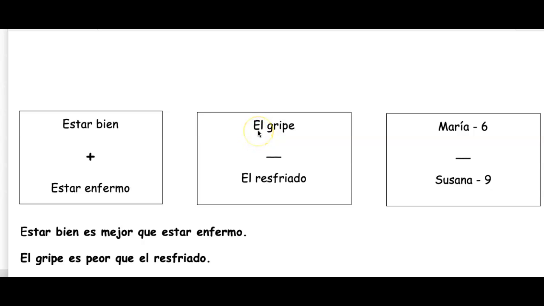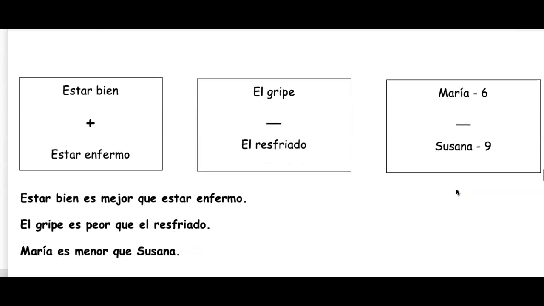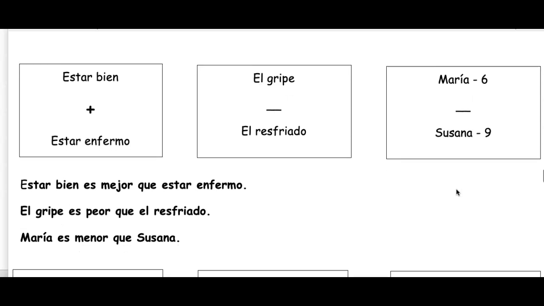Here we have the flu is worse than a cold. El gripe es peor que el resfriado. Here we have an age. Maria is younger than Susan. She's only 6. Maria es menor que Susana.